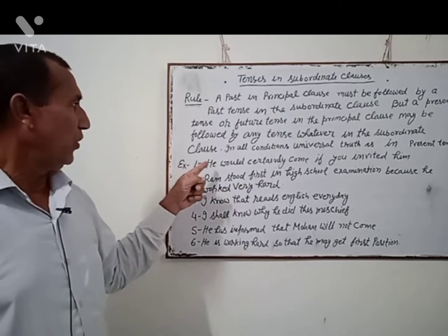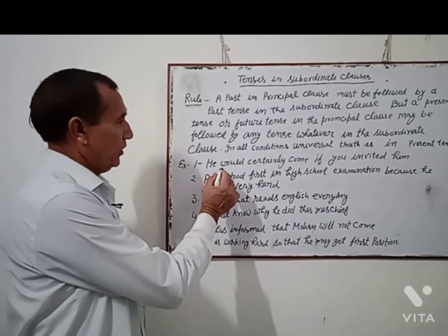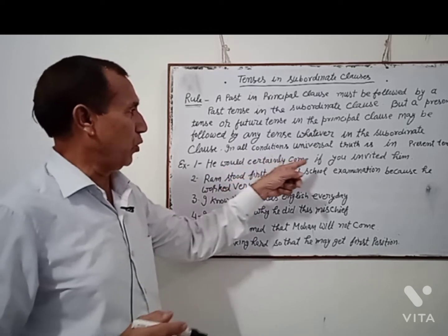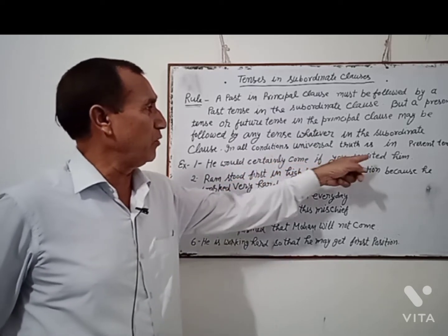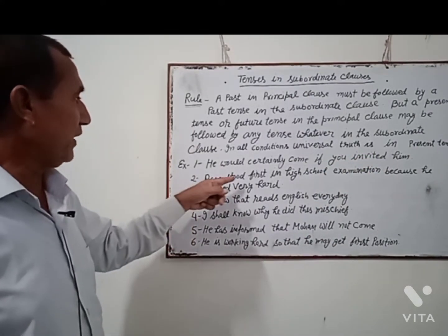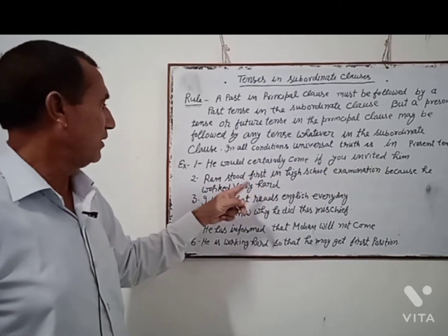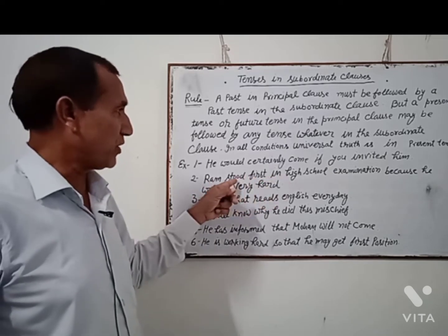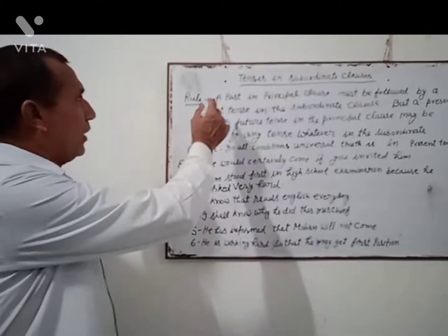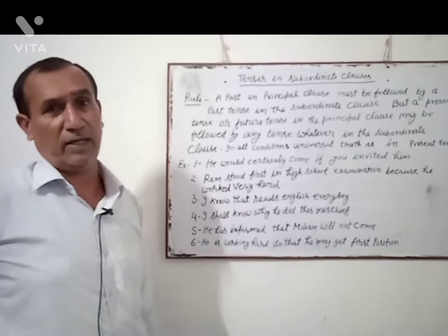For example, he would certainly come if you invited him. This is the principal clause. The principal clause is in past tense. So, the subordinate clause, if you invited him, is also in past tense. Ram stood first in the high school examination because he worked very hard. The principal clause is in past tense. So, the subordinate clause is in past tense. According to the rule, a past in principal clause must be followed by a past tense in the subordinate clause.